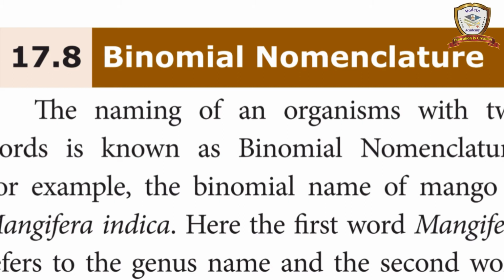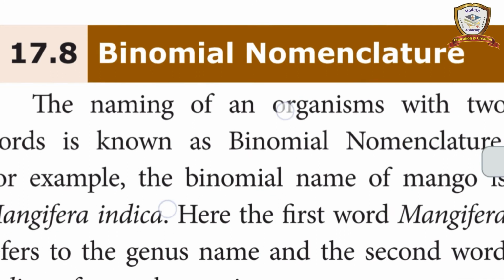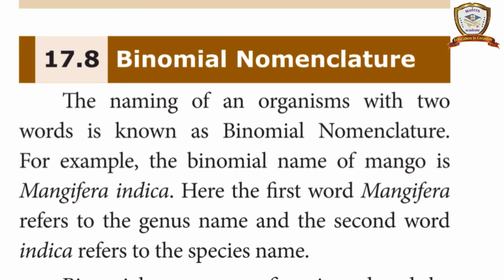It has two names, genus and species. If you take hibiscus, what is the name of the hibiscus? Hibiscus rosa-sinensis. Here also it has two names. So each and every living organism has two names. That is called binomial. Binomial means two names. So in binomial nomenclature, compulsorily it has two names, genus and species.